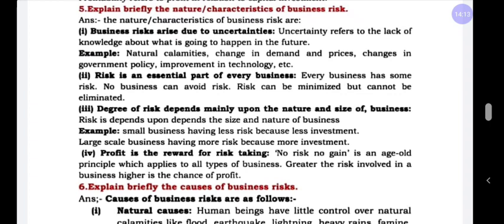they have the possibility to minimize the risk. Understood? It is not a chance to eliminate the risk. That means we don't have an option to eliminate or quit the risk. Understood? If you want to quit, you have to close the business. It is called risk is an essential part of every business.